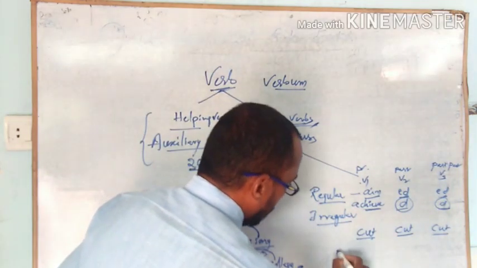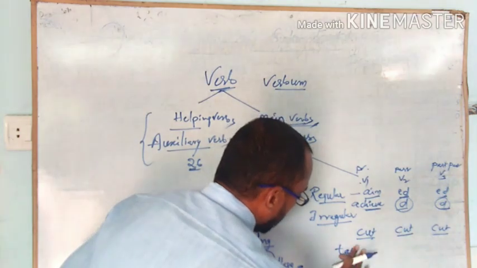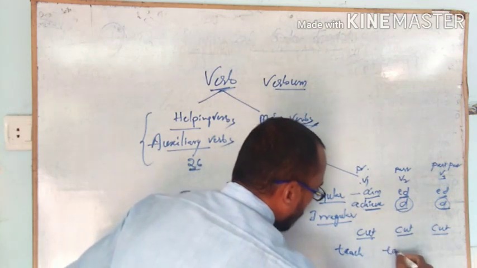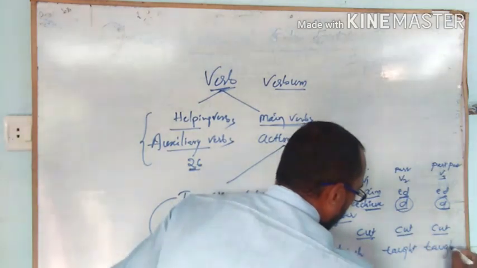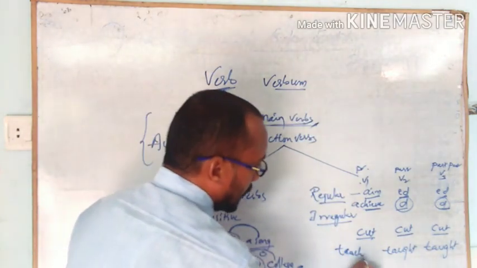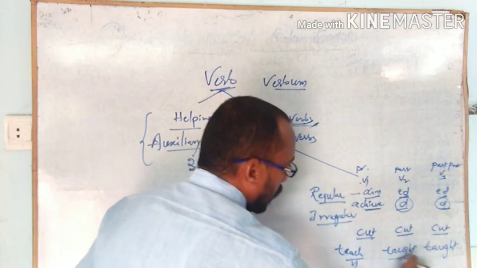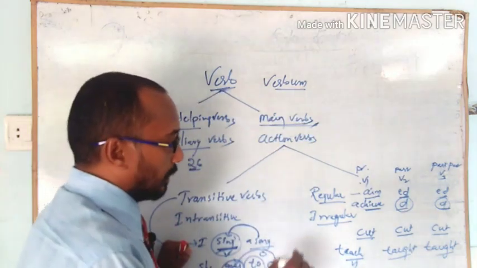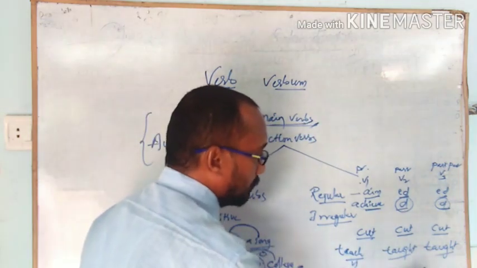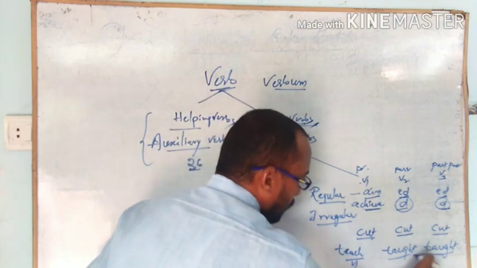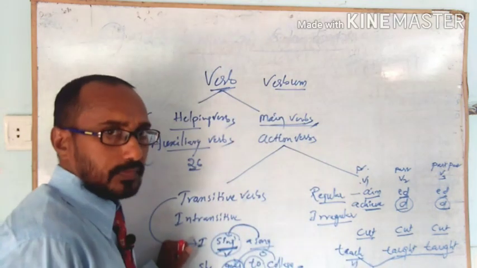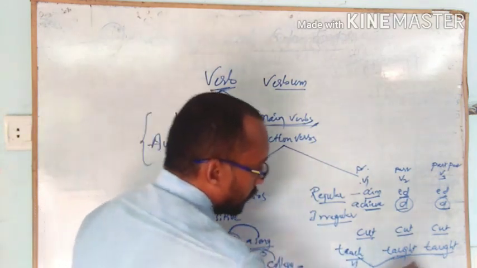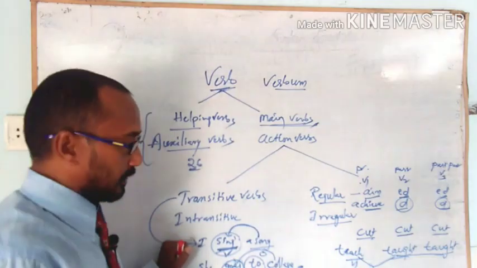One more example, teach, taught, taught. Teach is the v1, and taught, the past and past participle, are equal. So here it changed only two times.